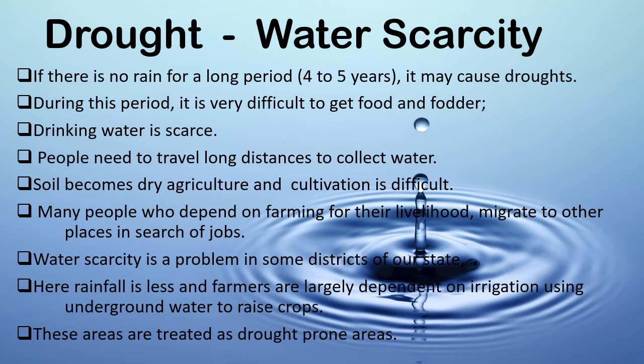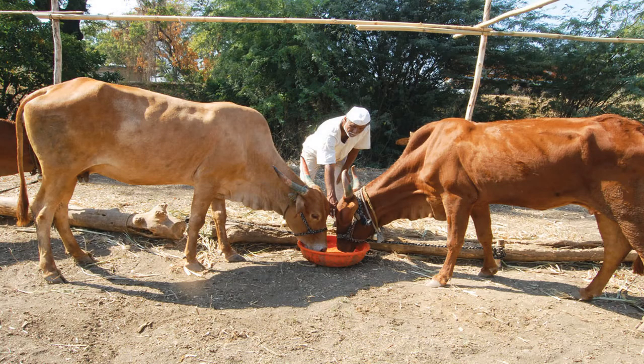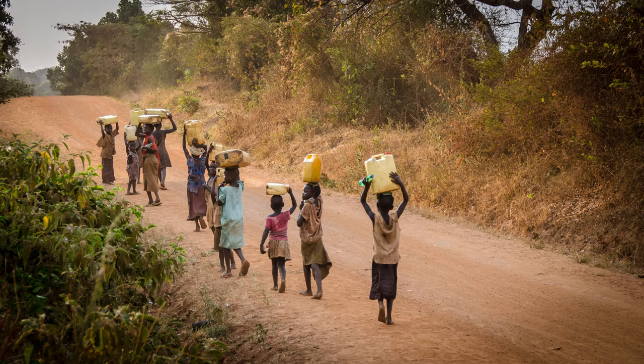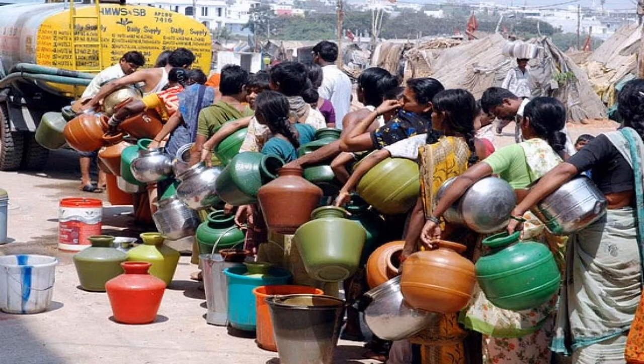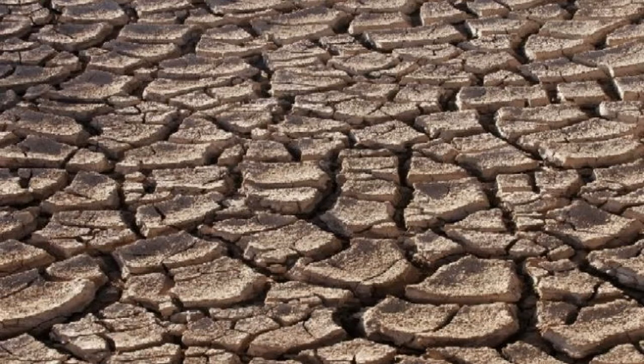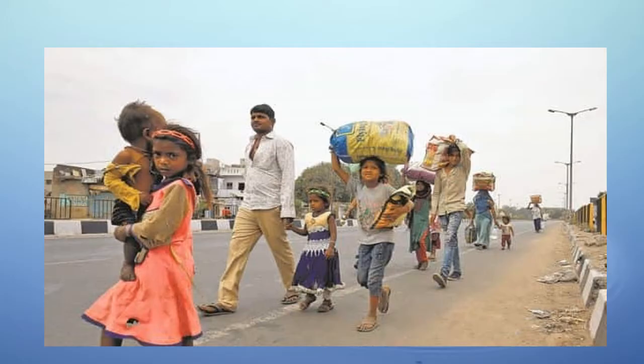If there is no rain for a long period, it may cause droughts. During this period, it is very difficult to get food and fodder. Drinking water is scarce. People need to travel long distances to collect water. Soil becomes dry. Agriculture and cultivation is difficult. Many people who depend on farming for their livelihood migrate to other places in search of jobs.